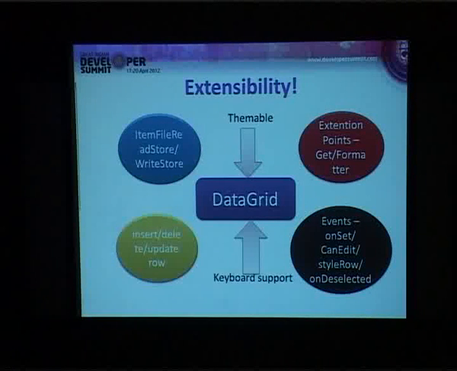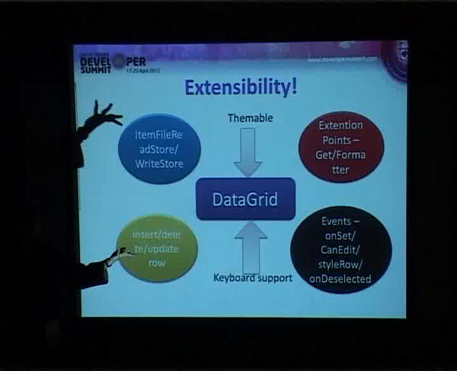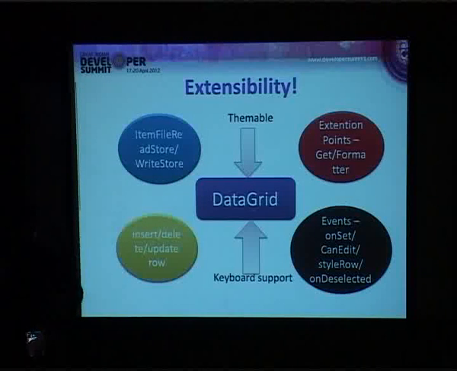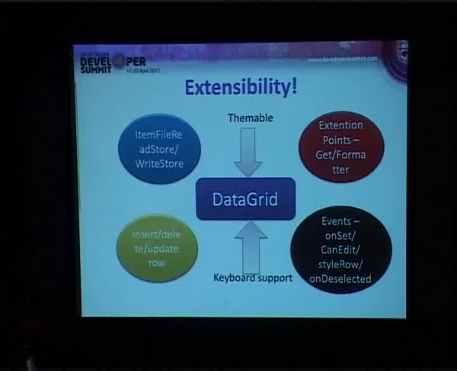Compare this with grids which are offered as plugins for other sites. For example, you have a grid available for jQuery also, called jqGrid. It's a third-party tool, but very popular today. It is almost giving equal competition to Dojo's data grid. But the place where it lacks is theming, because it is a plugin, correct? I think it doesn't support all those 26 different themes, and it doesn't have keyboard support to the fullest. With the data grid in Dojo, you can completely navigate it using the keyboard also. You don't have to use your mouse every time to navigate. That support is not available in other third-party grid tools which you import.